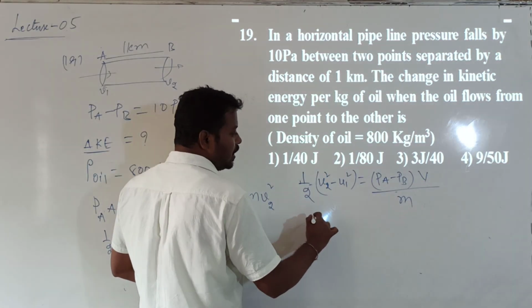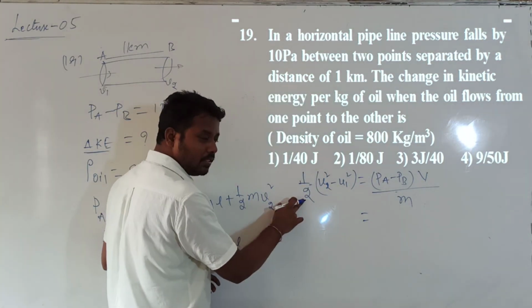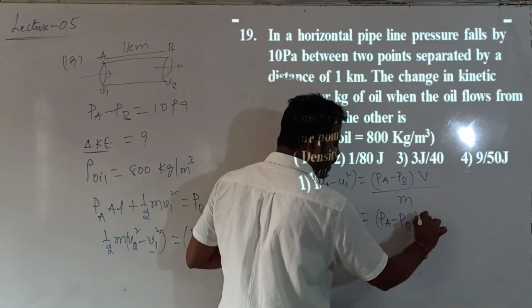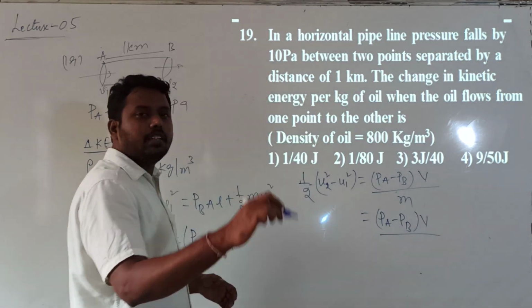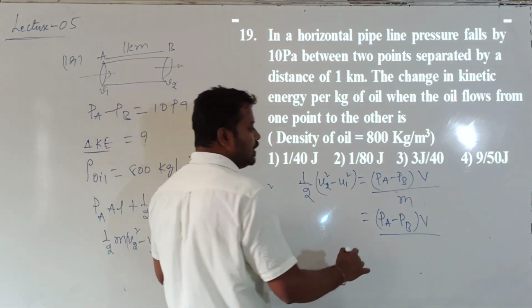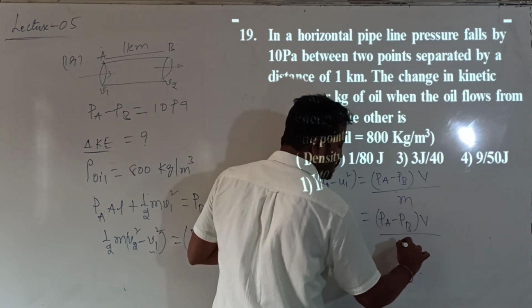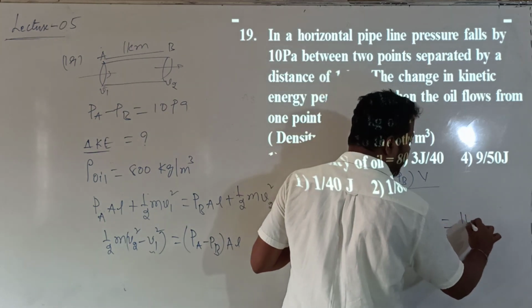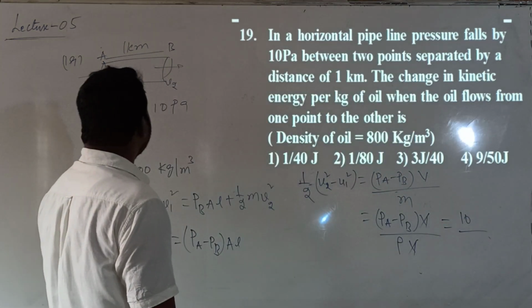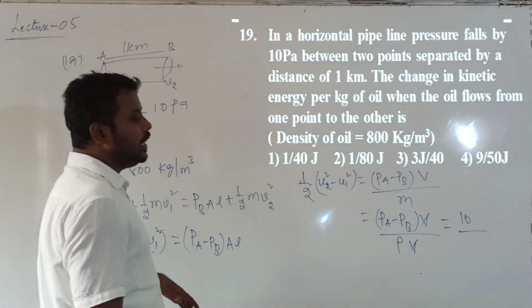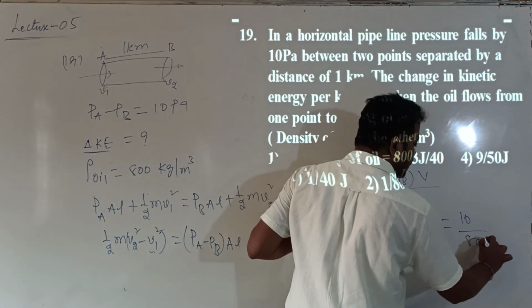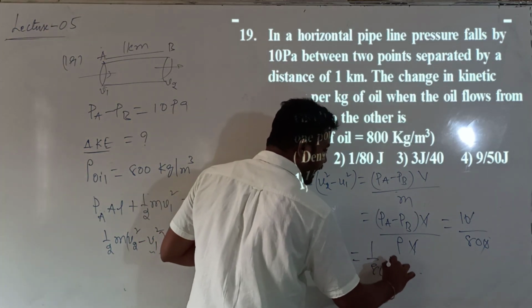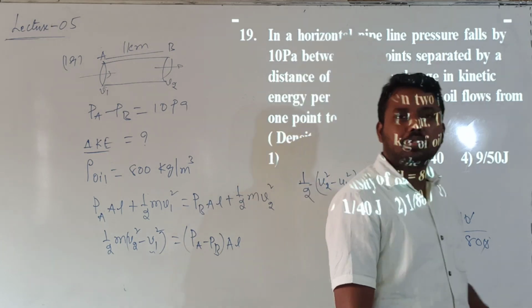So this is nothing but the change in kinetic energy per unit mass, which is given by PA minus PB into V divided by mass. Density is equal to mass by volume, so mass is equal to density into volume, rho into V. So V cancels. PA minus PB is given as 10, and rho is 800. So 10 divided by 800, zeros cancel. So the change in kinetic energy is 1 by 80 joules. Question understood?